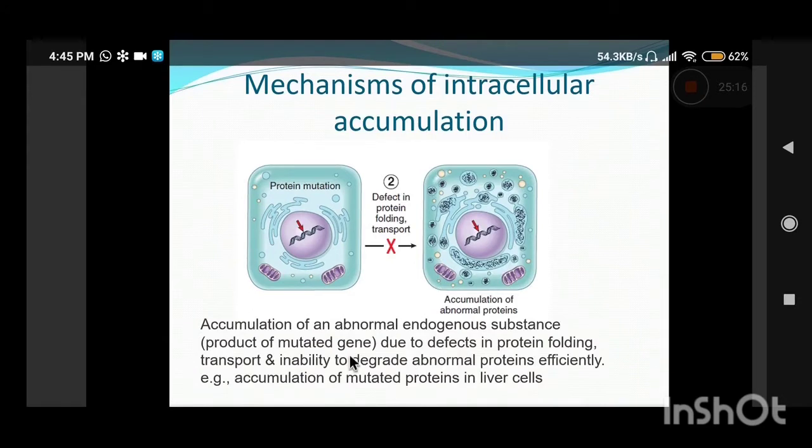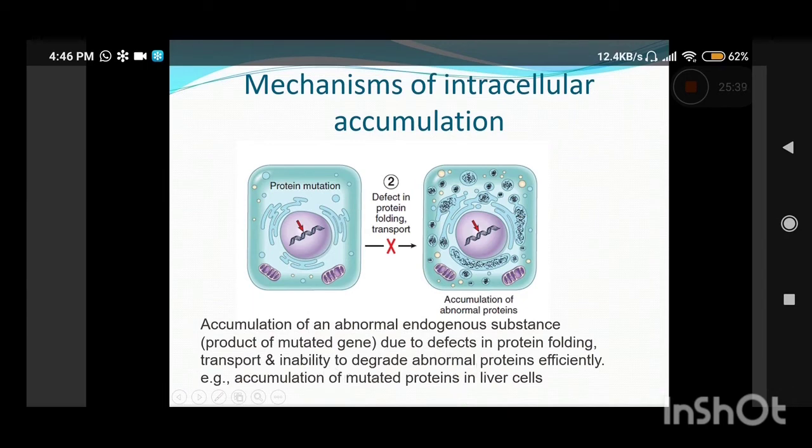Second is an abnormal endogenous substance. Because of a genetic mutation, the substance produced is either abnormal, or there is a defect in protein folding or in the intracellular transport of the protein, due to which it is not able to degrade.